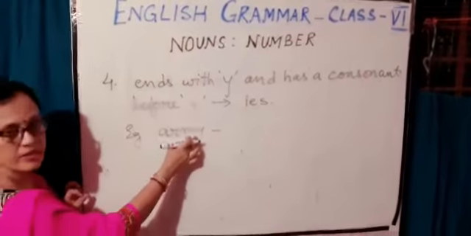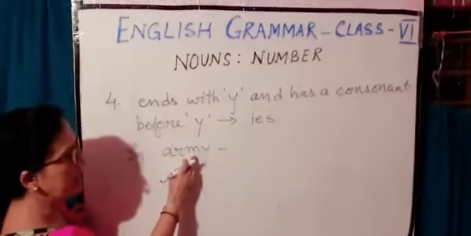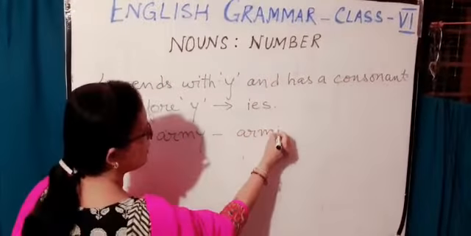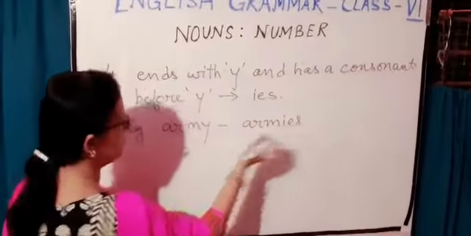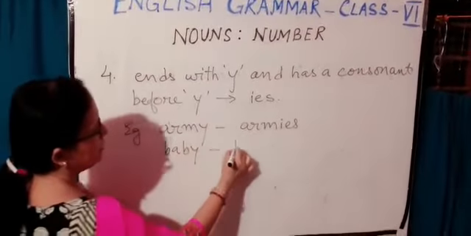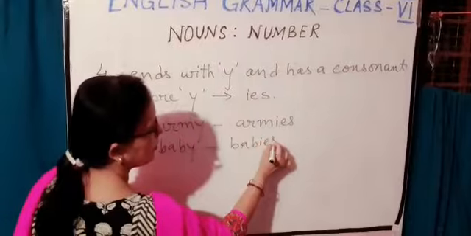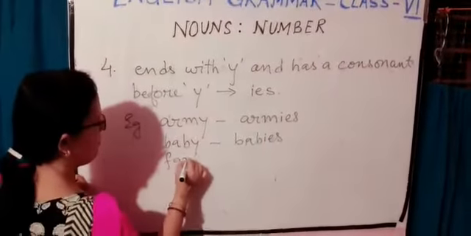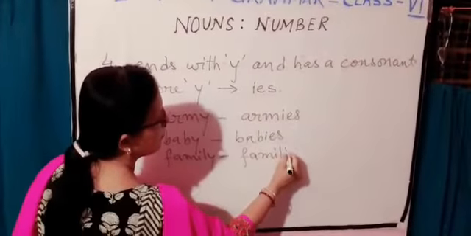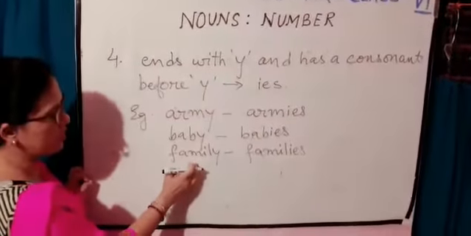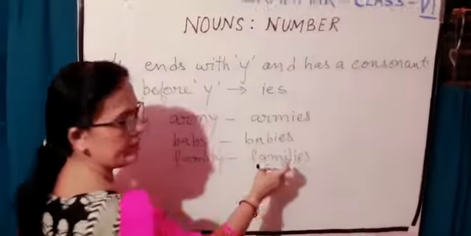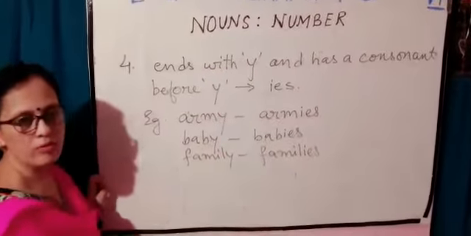For example, army, it's changing here. Army, it's ending with y and m is the consonant. So Y will change to IES. Y has changed to IES. Similarly, baby, babies. Family, families. In all these words, before Y there is a consonant, that's why Y has changed to IES and made it plural.